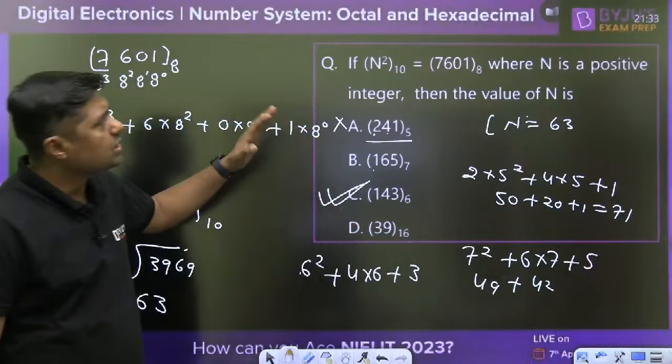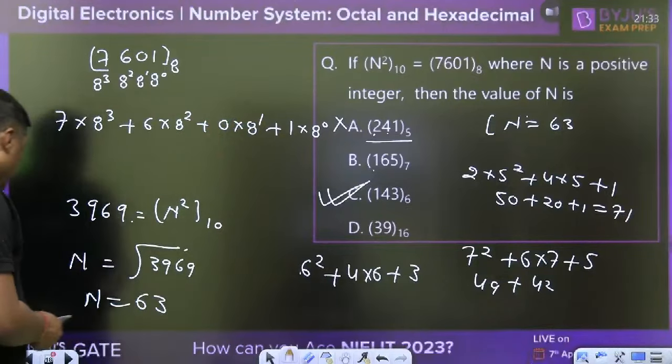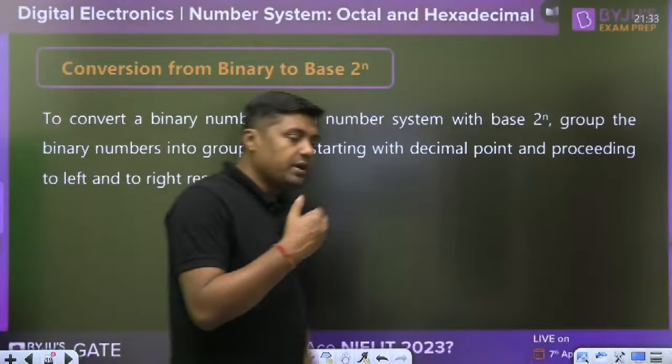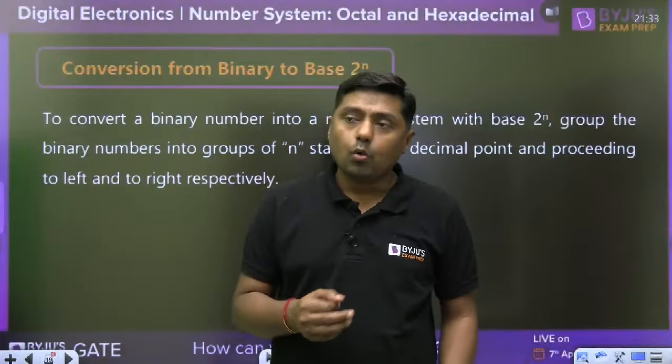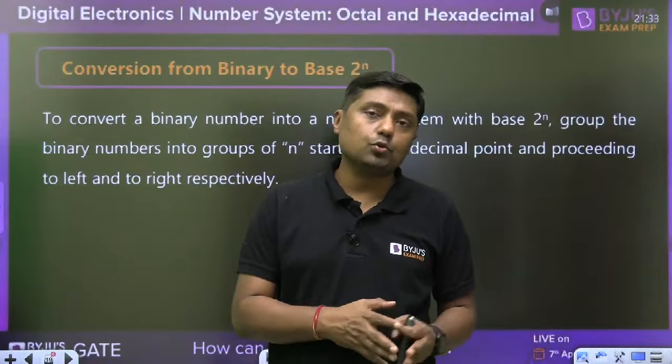So this type of question we can expect from octal and binary. How can we convert binary to any base? For example, it may be base 4, or base 8, or base 16 or 32.